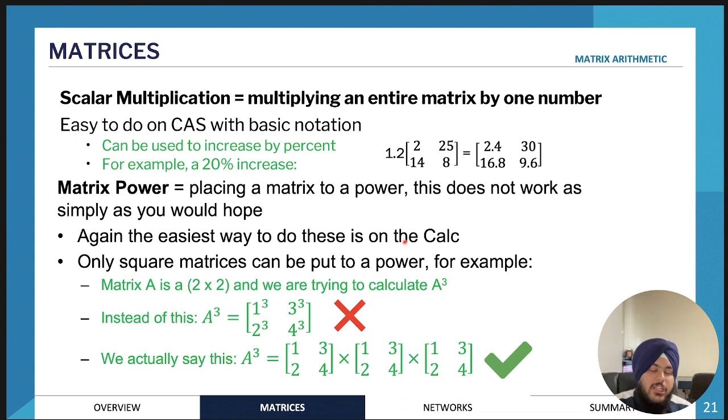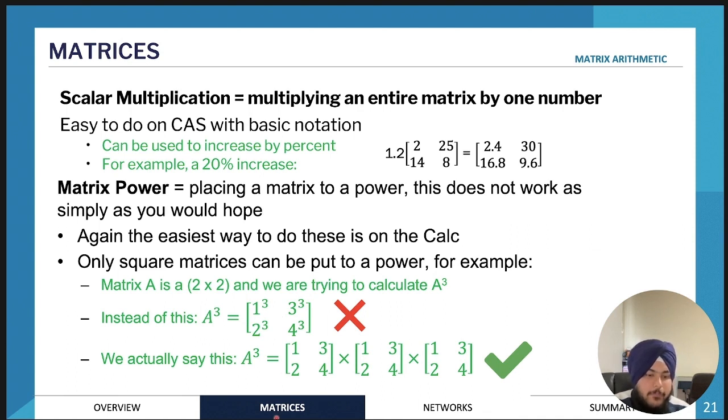Another thing that you need to know is matrix powers. You probably won't see this very often, but just in case, if we're putting a matrix to a power, for example A to the power of 2 or A to the power of 3, it's not as simple as putting all the numbers in the elements to the power of 3.